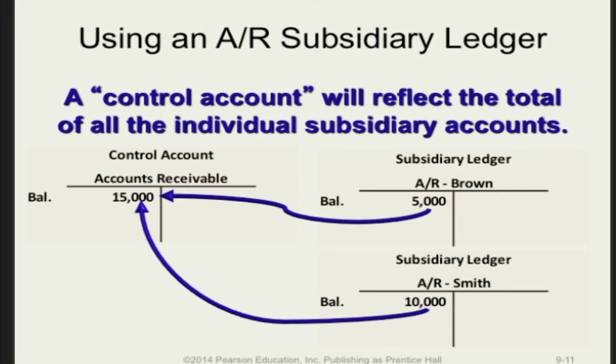Each of the sales is initially recorded in a subsidiary account receivable account. Each customer, in fact, will have their own separate account receivable account. The collection of these individual accounts receivable accounts is referred to as the accounts receivable subsidiary ledger. It is obviously impractical to include each individual account receivable on the balance sheet. Instead, a control account, referred to generally as accounts receivable, is maintained, which will represent the total of all the individual subsidiary accounts.